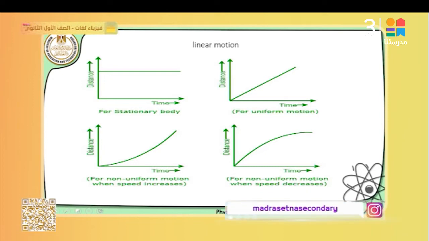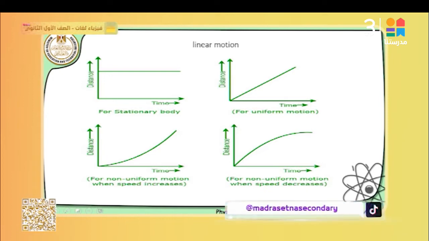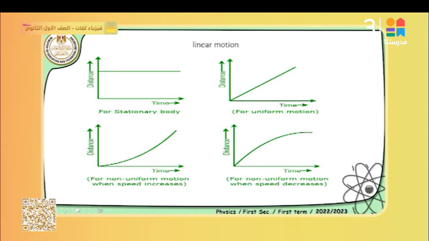Of course, if we get this straight line, just like this, it means it's a static object, not a moving object. How can we find it's not a moving object? By two things. From reading the graph, what represents the slope in a distance or displacement versus time graph? It represents the velocity. And the value of the slope of this line is equal to 0. So the object moves with velocity equal to 0, which means it's a static object. It's not moving, or a non-moving object.